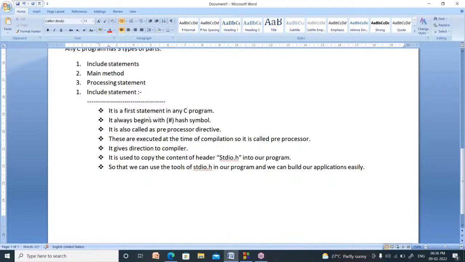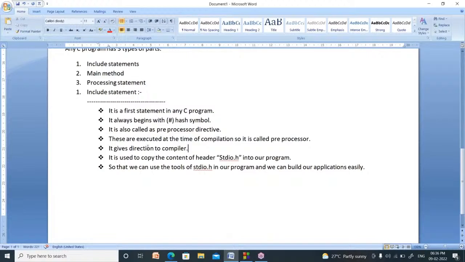It always begins with which symbol? A hash symbol. It is also called a preprocessor directive. There is another name for the include statement, that is preprocessor directive. What is the meaning of preprocessor? This statement will be executed at the time of compilation, not at the time of program running. So it is called a preprocessor.